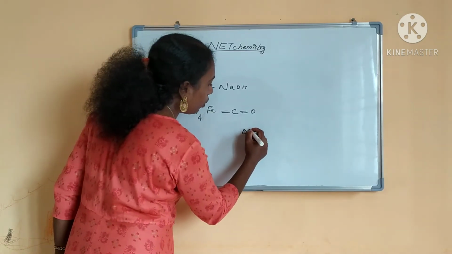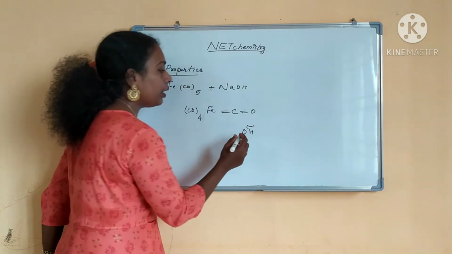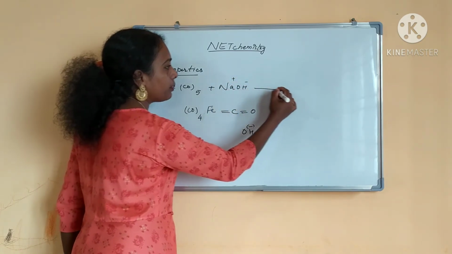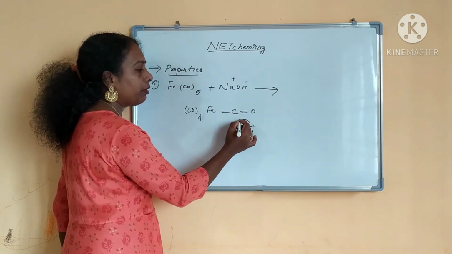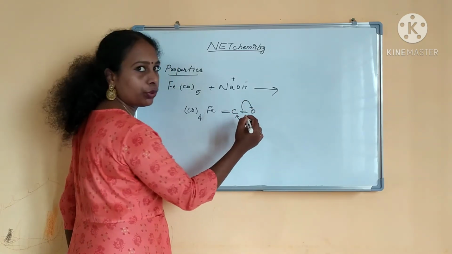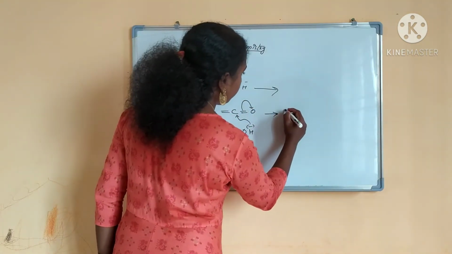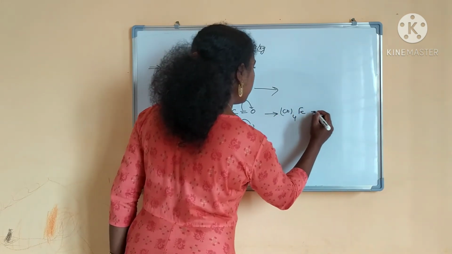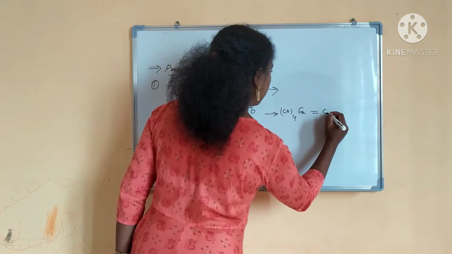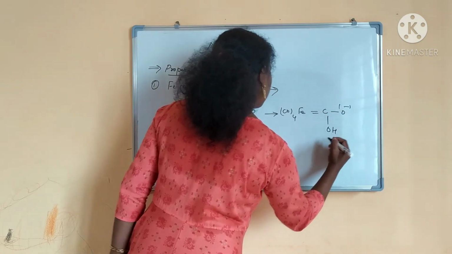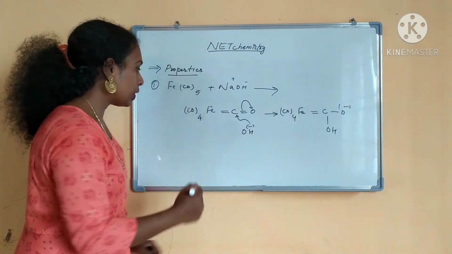What will happen? One OH minus will come, and this OH minus will be attacking the carbonyl carbon. Then what will happen? This bond will shift to this side. Right, this is the structure it is forming.